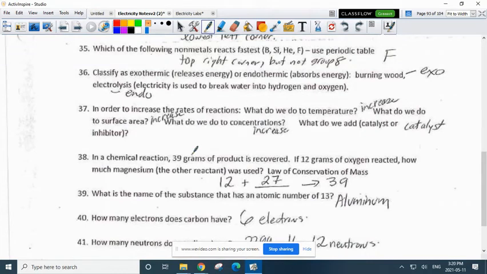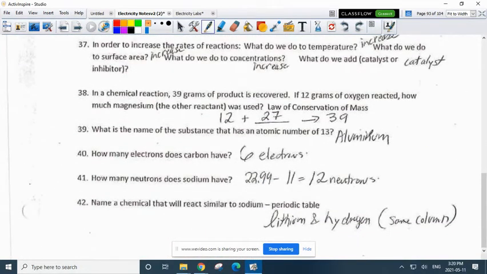In a chemical reaction, 38 grams of product is recovered. 39 grams of product is recovered. 12 grams of oxygen reacts. How much magnesium was used? Well, that would have to be 27 to make that work. Number 39, what's the name of the substance that has an atomic number of 13? So you'd grab your periodic table and you'd see that it was aluminum.